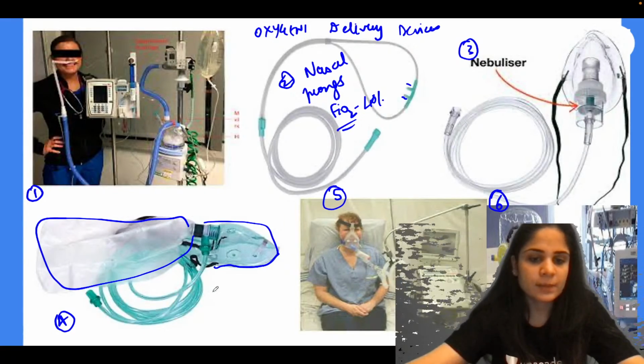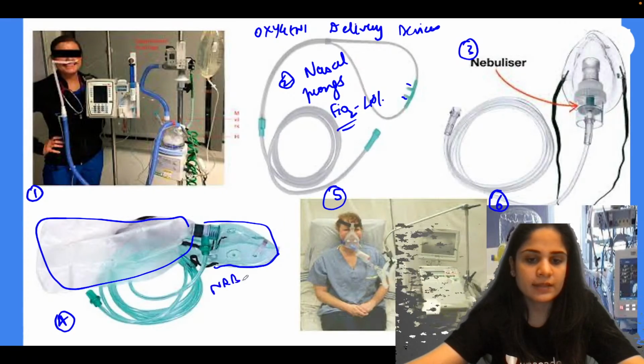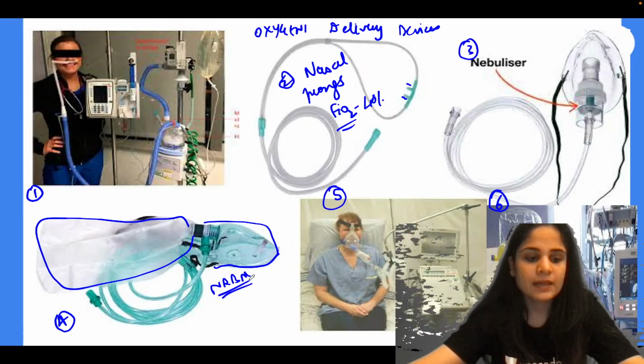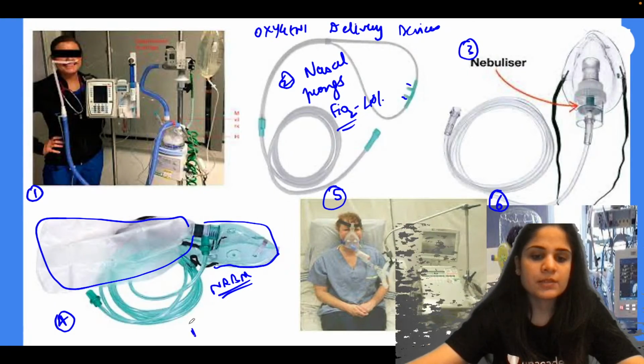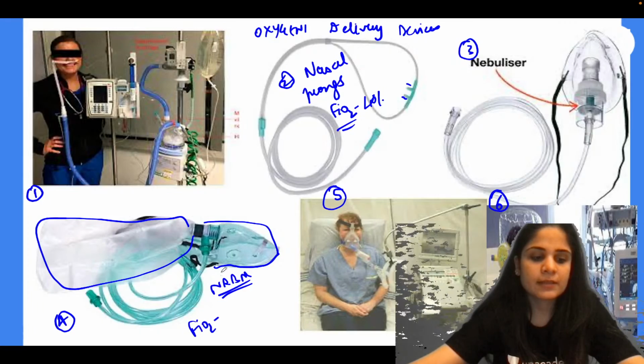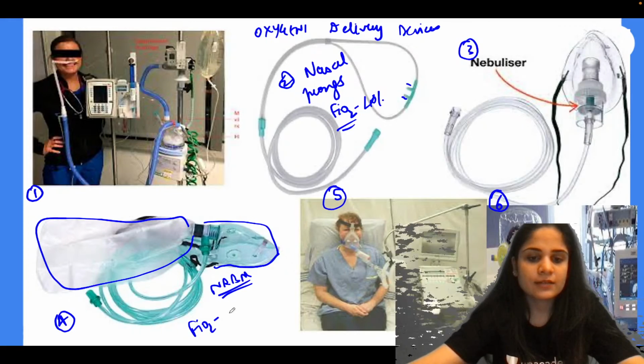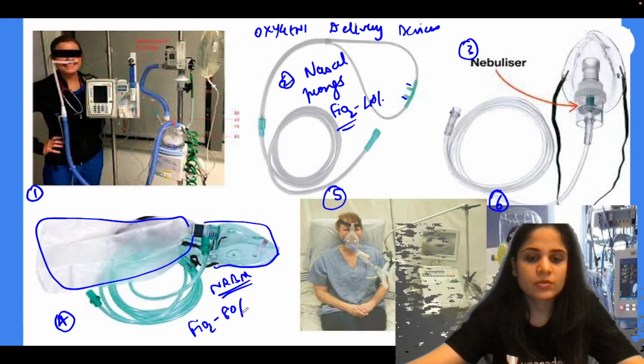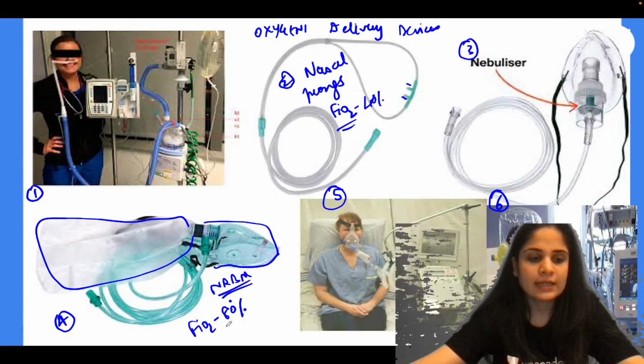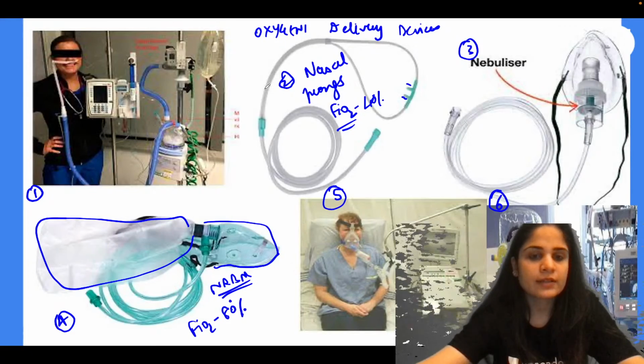Yes, very good, Rajadeepan. So this is called the non-rebreathing mask, NRBM. And how much is the FiO2 you give through a non-rebreathing mask? Very good, Akash. So this was a question that was asked in the exam last year, and the FiO2 given through the non-rebreathing mask is 80%. Sorry, this was asked in INI-CET, not NEET. Alright. What about picture number 1? Anyone?